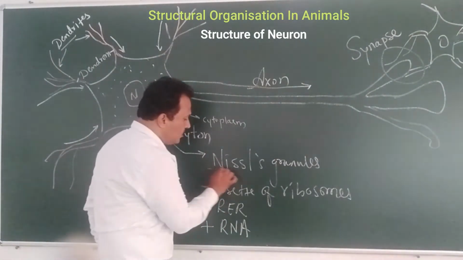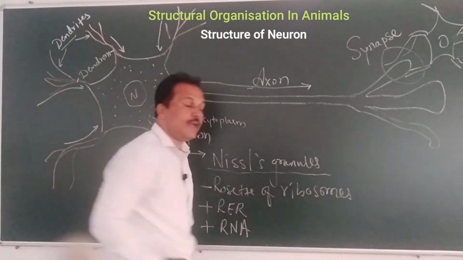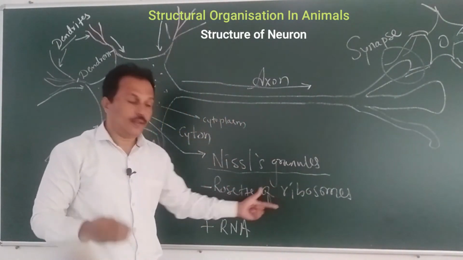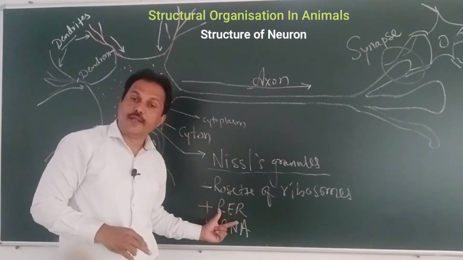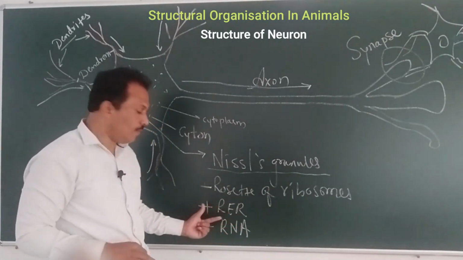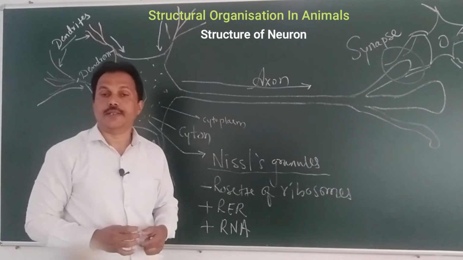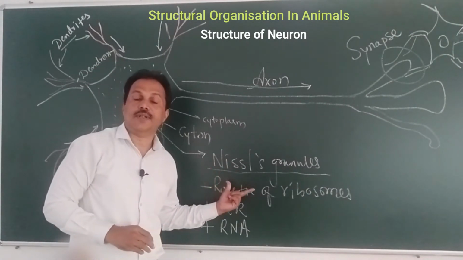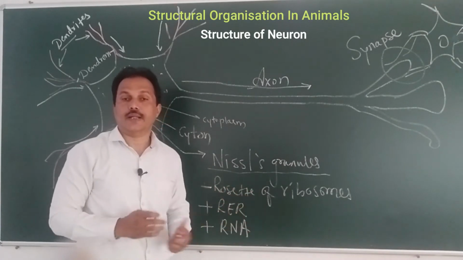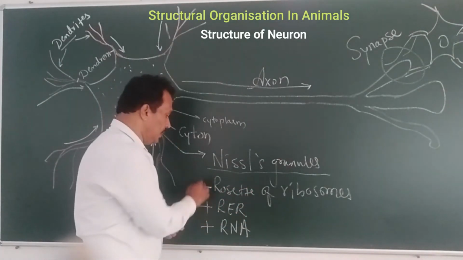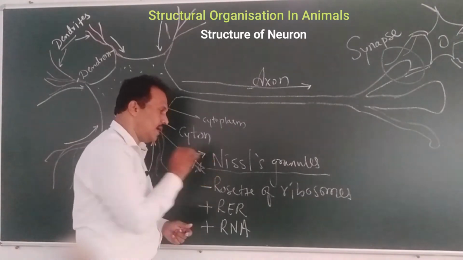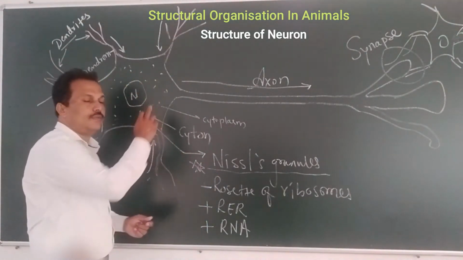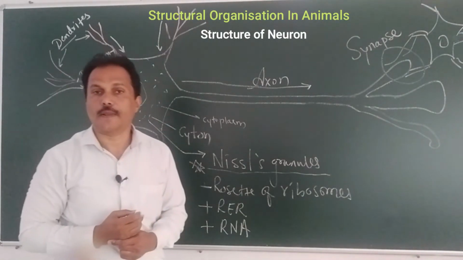So when you talk about Nissl's granules, they are made up of number 1, ribosomes, number 2, rough endoplasmic reticulum, and number 3, RNA. These are the three things which make the Nissl's granules. Generally such questions are asked in the examination, so this is a very important question you can mark. Nissl's granules are present in the cytoplasm of the cyton.